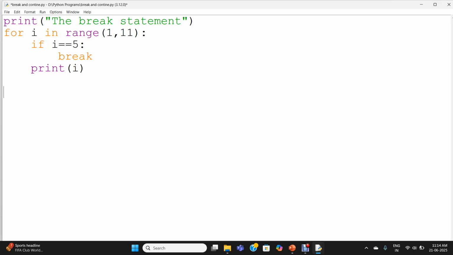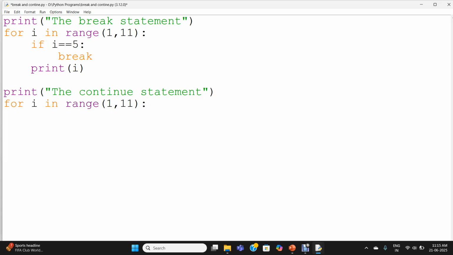Now I am going to write an example for the continue statement. Print the continue statement. Here I am writing a for loop: for i in range(1, 11). Here if i == 5: I am giving continue.